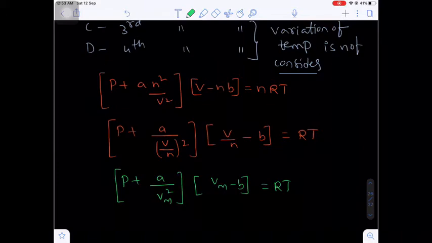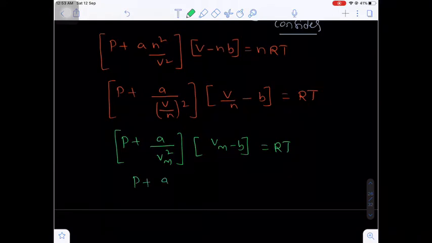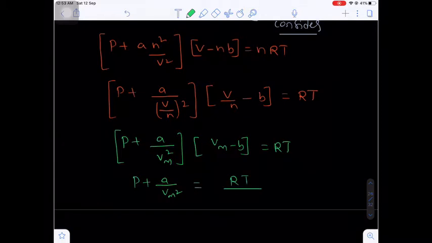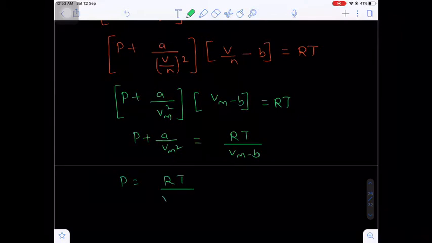Now P plus a by Vm square is equal to RT divided by Vm minus b. Next step, P equals RT divided by Vm minus b, minus a by Vm square.